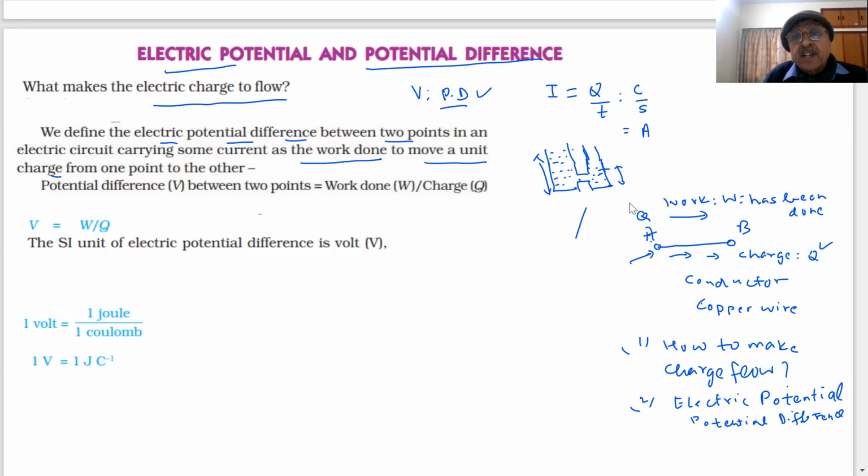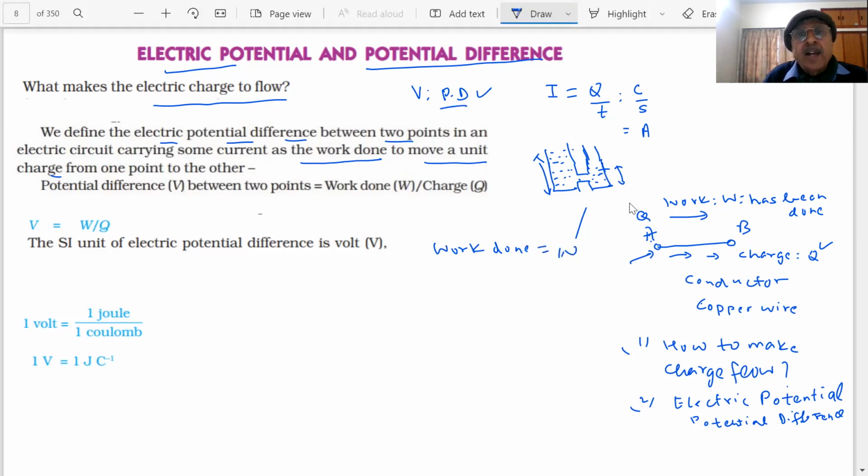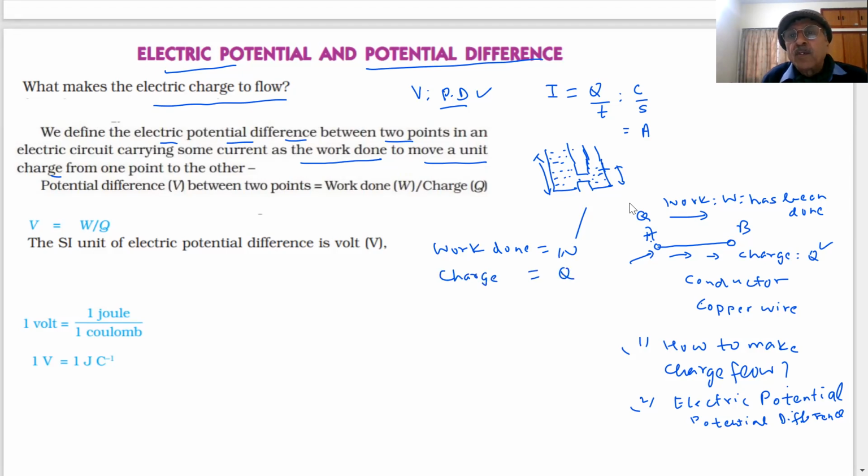Suppose the work done is W, and the charge which I move is Q. If I move W joules, joule is the SI unit of work or energy, and the charge is Q coulombs, Q coulomb is the unit of charge, then what is the value of the potential difference? Work per unit charge. Tell me. W by Q. This is called potential difference or electric potential.